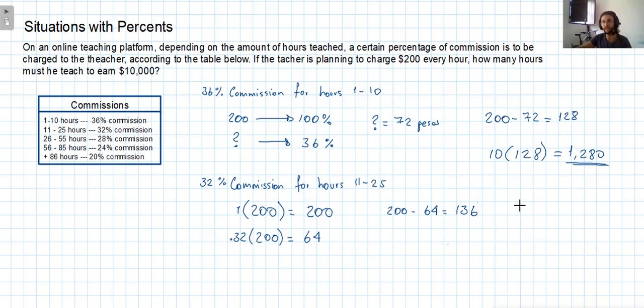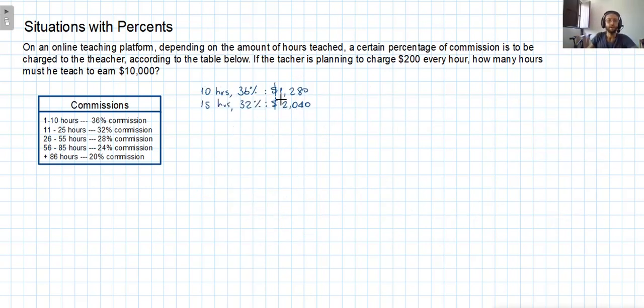So 15 times the 136 pesos per hour. And this is going to be 2,040 pesos. This is what the teacher will be earning for these 15 hours in total, being charged 32% of commission. I'm going to be writing that information here. I'm going to keep it there. Now I'm going to keep calculating for the next percentage, for the next amount of hours.